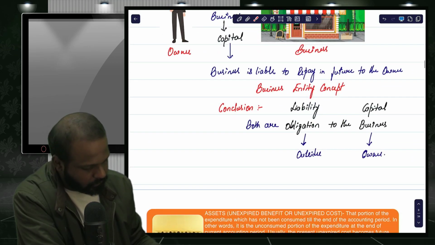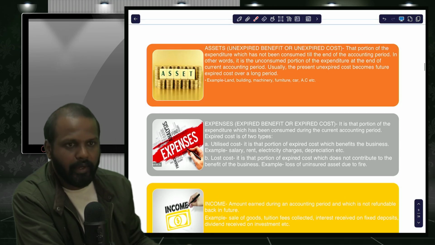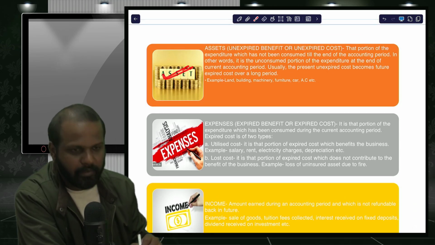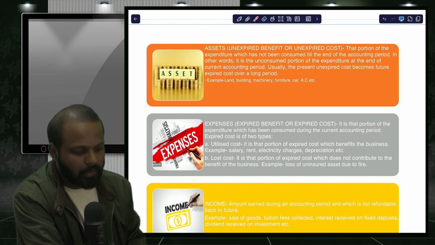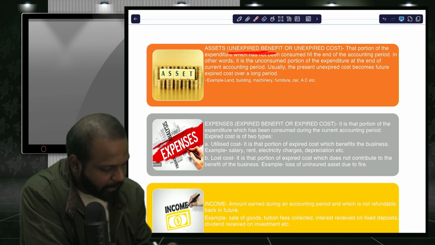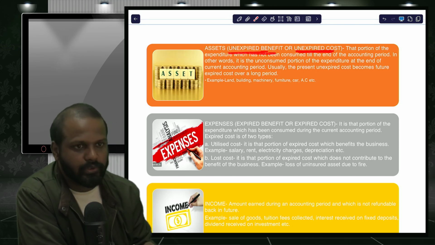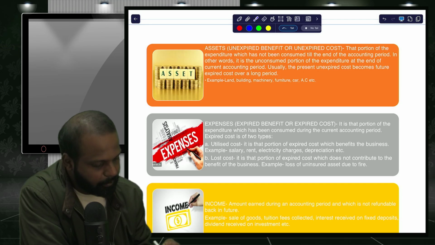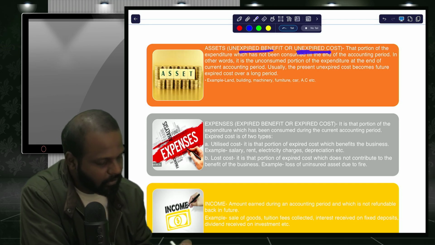Yes. So by this you have understood all the five terms. First one is asset. So asset means what? Unexpired benefit or unexpired cost. Unexpired benefit, or we can say unexpired cost.